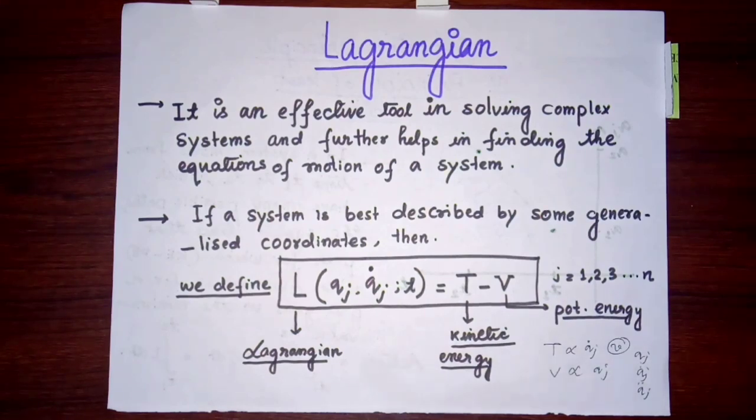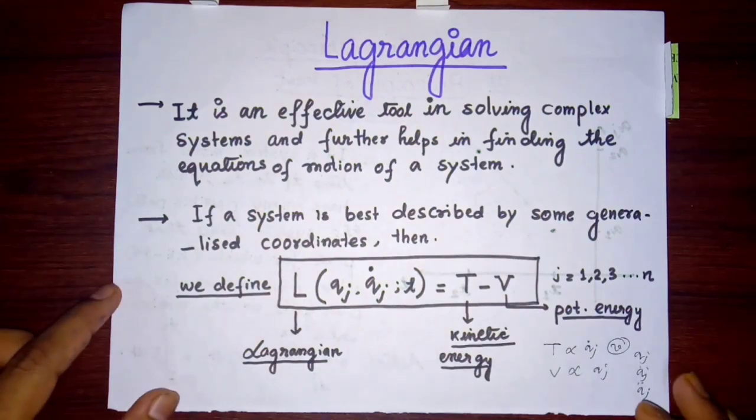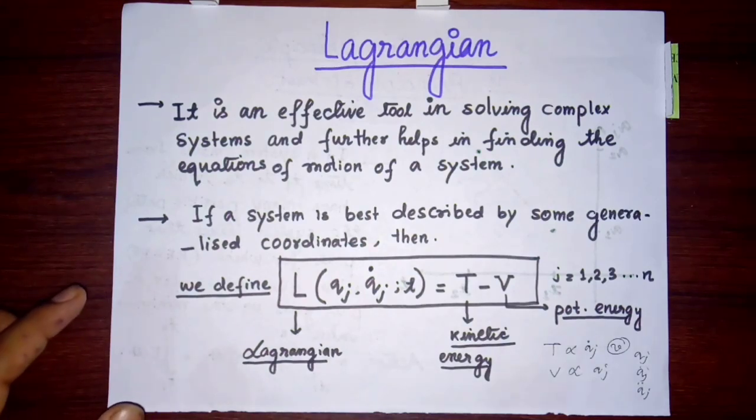It is the most powerful tool to solve complex systems and to find the equation of motion. So before dealing with the Euler-Lagrange equation, we need to find the approach from which the Euler-Lagrange equations can be derived, and the best one is the action principle. Let us talk about that.